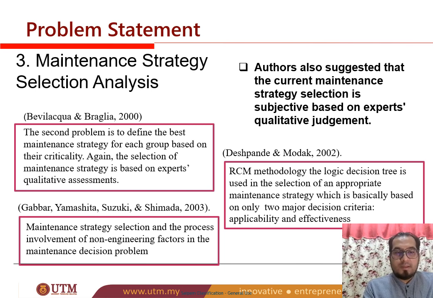Gaba et al. in 2003 mentioned that maintenance strategy selection and process involve non-engineering factors in the maintenance decision problem. Non-engineering means that this is based on biased decisions from the experts. Deshpande and Modak in 2002 mentioned that RCM methodology is the logic tree decision used in selection of appropriate maintenance strategy, which is basically based on only two major decisions, which are applicability and effectiveness. So it does not represent the strategic concern of maintenance.